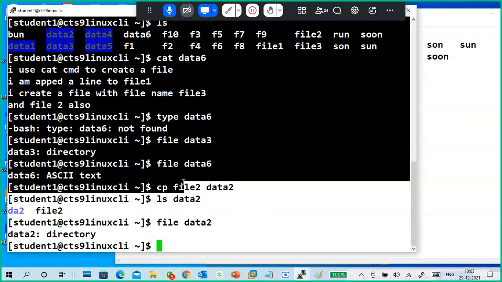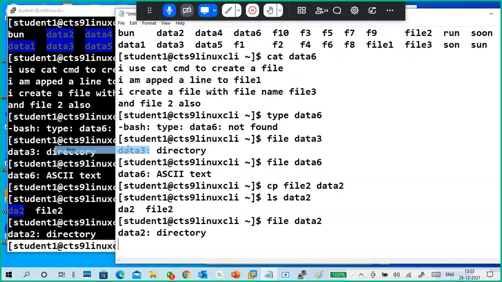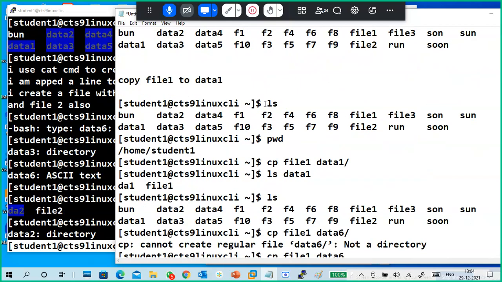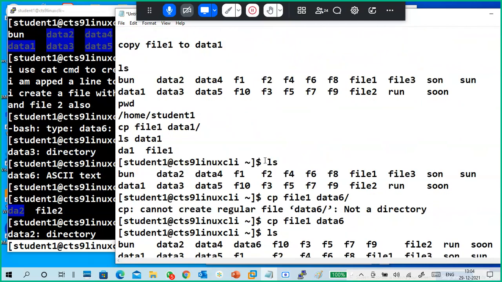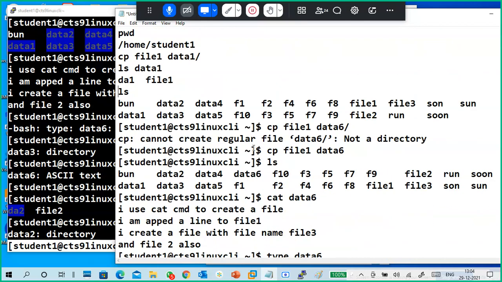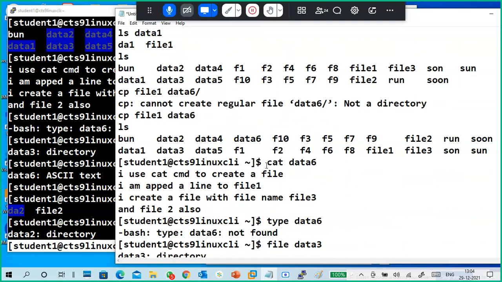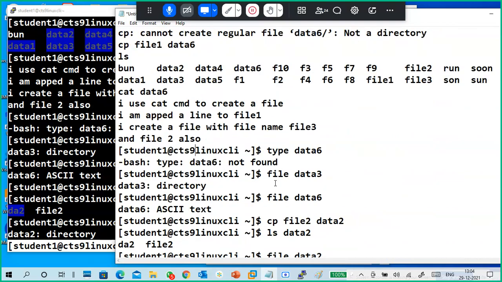Sir, if we once create it, we cannot delete it. I didn't get it. Sir, if we create a data 2, suppose, we cannot delete it. If you create a file or a directory, we can delete. I created DA2 in data 2 and again data 2 in DA2. How to delete data 2 in DA2? It's not a command, right?